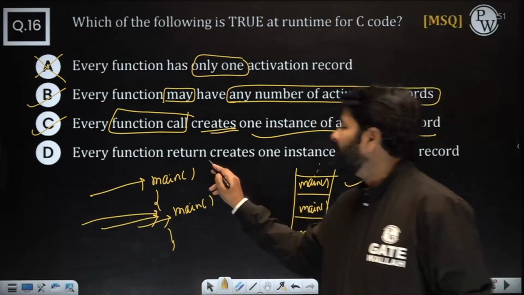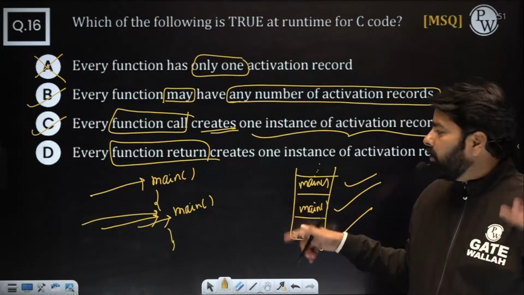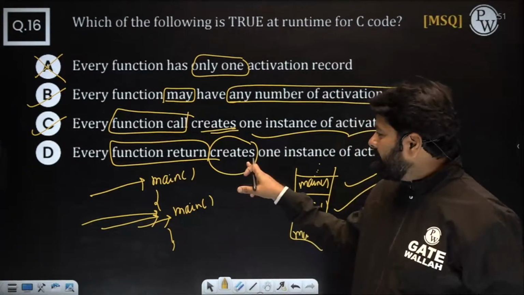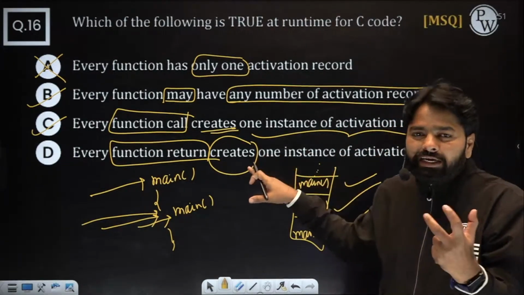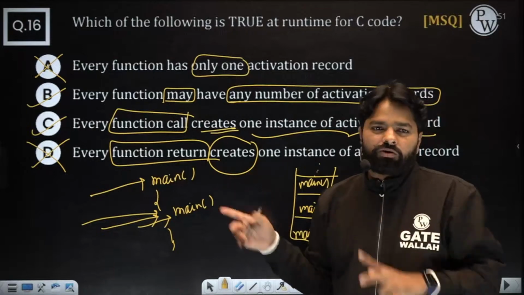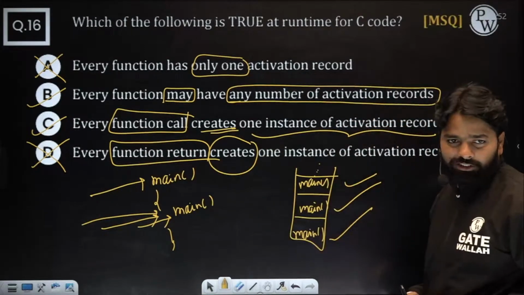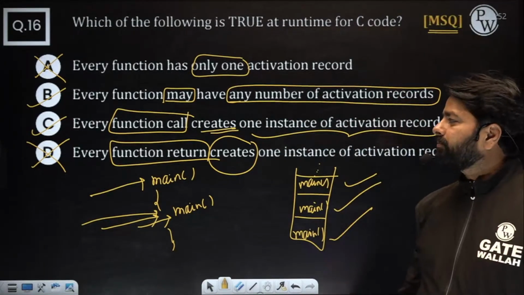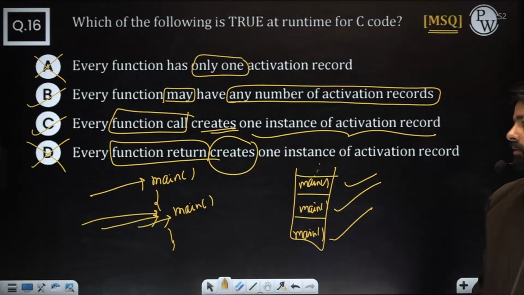Every function return will destroy, will delete that record from the stack, but you are saying it creates one instance. That's wrong. It actually deletes. Here it says every function return will pop one activation record, or delete one activation record. That will be right. But because of the word "create" there, that's why it is wrong. If I write "delete" here, even this statement is going to be correct. So here B and C. Right, understood every statement, right?